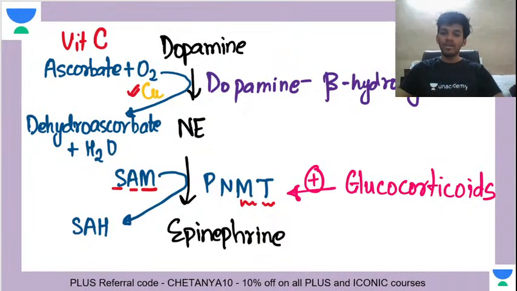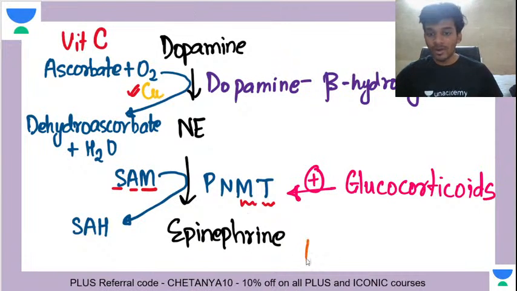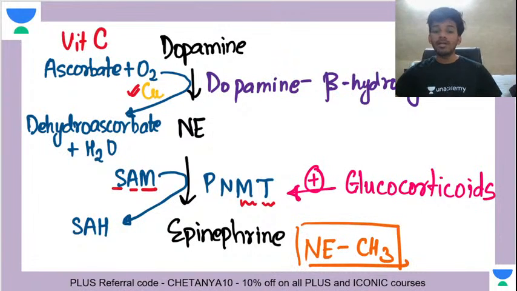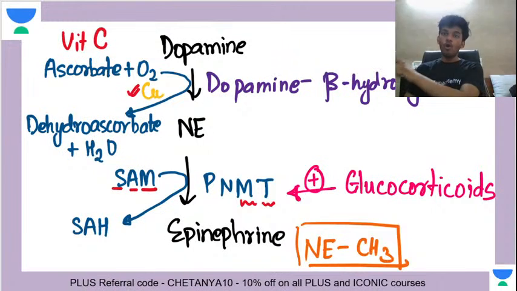So when you add the methyl group to norepinephrine, you can write norepinephrine CH3. This is called epinephrine. So epinephrine is nothing but methylated norepinephrine. So that you will get, and SAM will get rid of a methyl group, and that becomes S-adenosyl homocysteine.